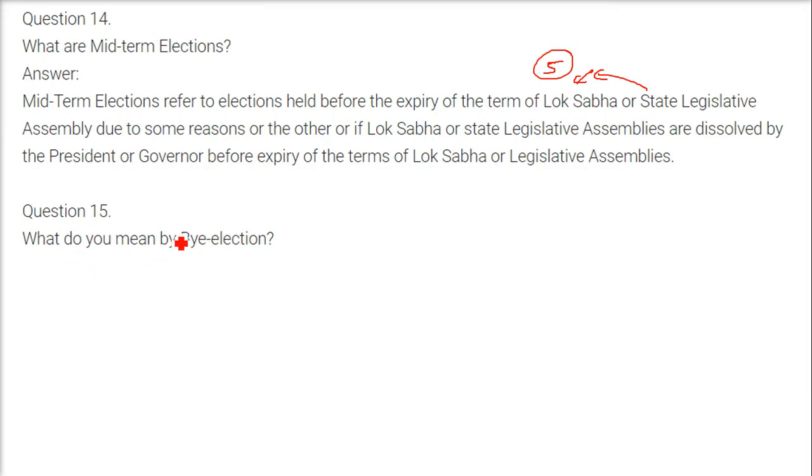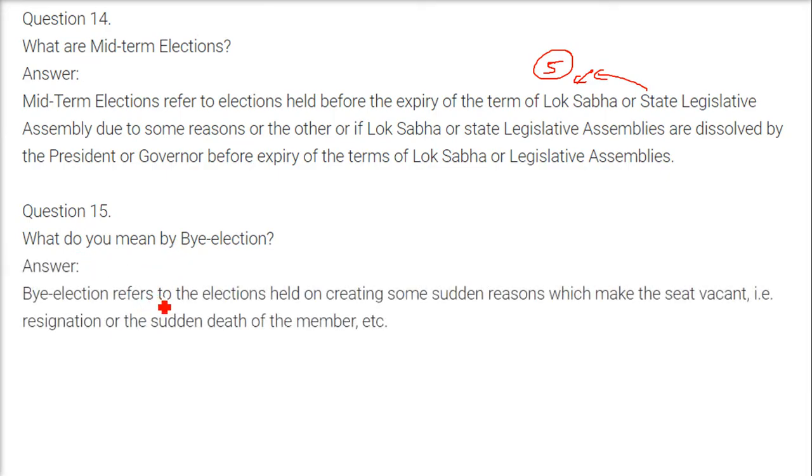What do you mean by by-election? If an MP dies, what will happen? The seat will be empty. So there will be an upchunav, a by-election. By-election refers to the election held on some sudden reasons which make the seat vacant. So we need to fill that seat. For example, someone resigns, or there is some untimely demise of a member.